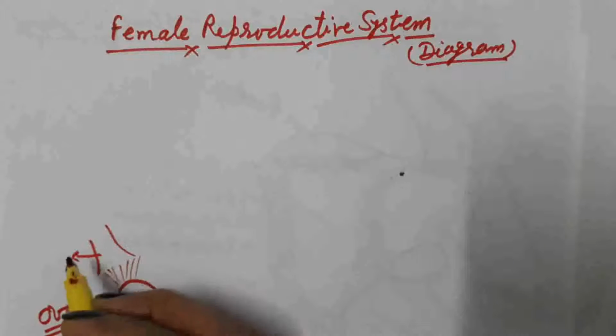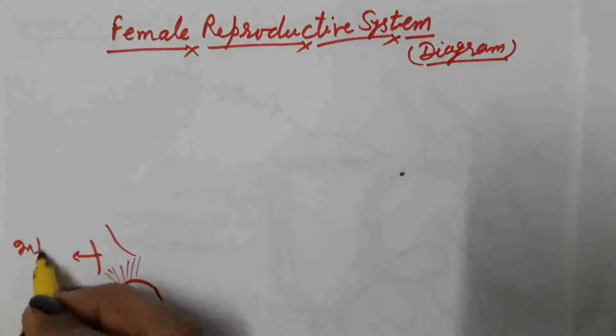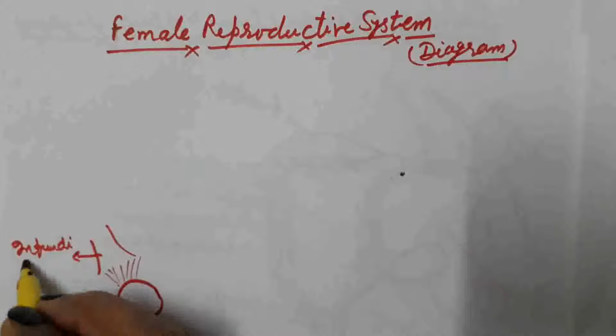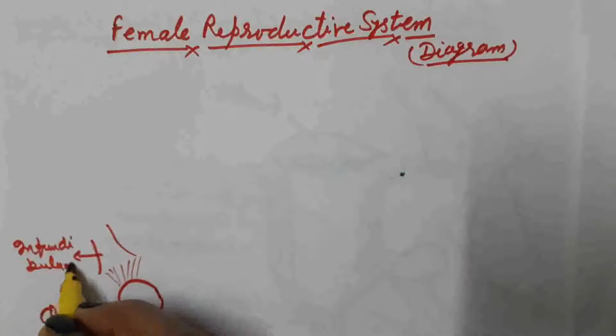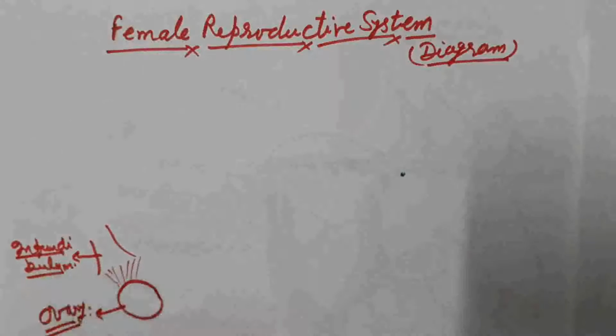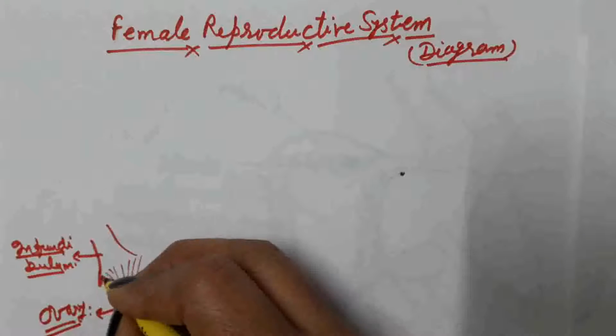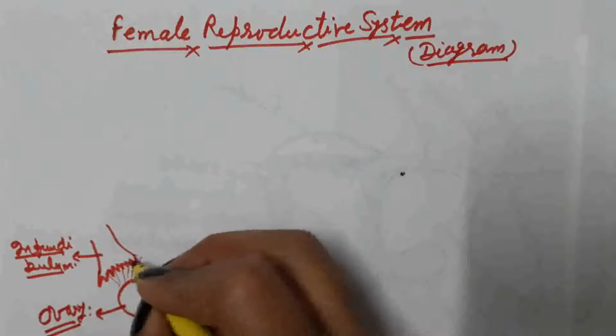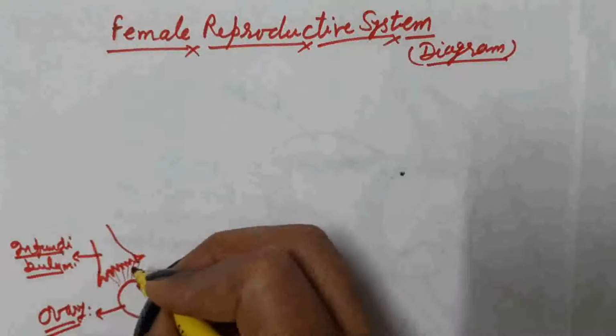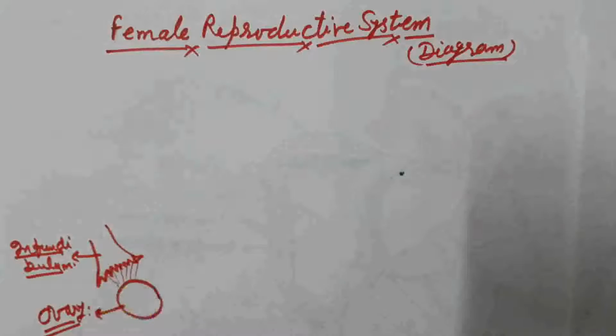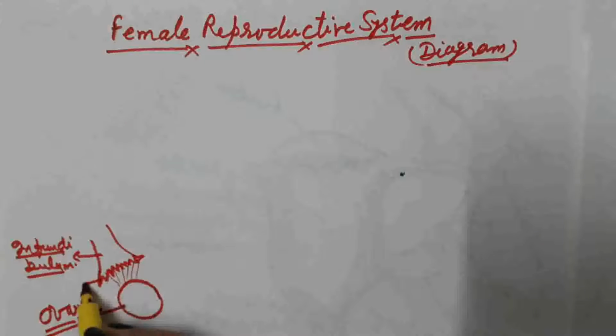This part is known as the infundibulum. The edges of the infundibulum possess finger-like projections, which we call fimbriae.